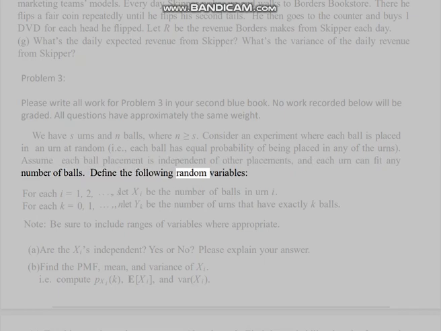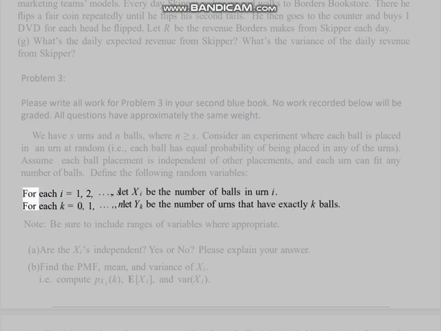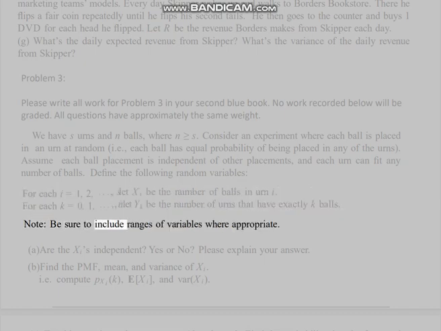Define the following random variables. For each i equals 1, 2, ..., S and for each k equals 0, 1, ..., let Xi be the number of balls in urn i, and let Yk be the number of urns that have exactly k balls. Note, be sure to include ranges of variables where appropriate.